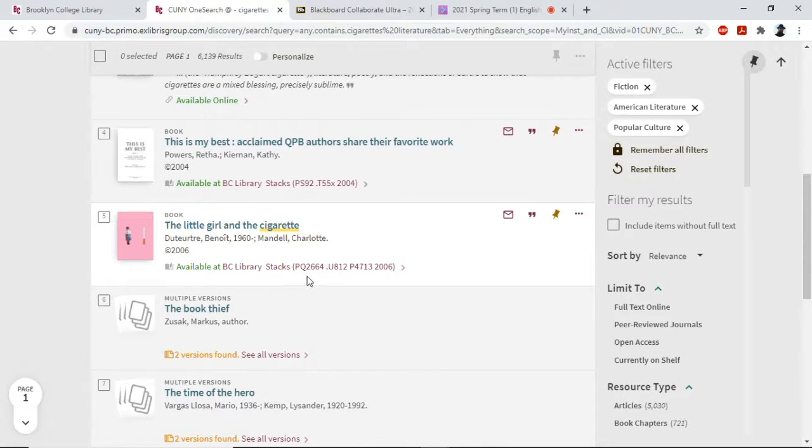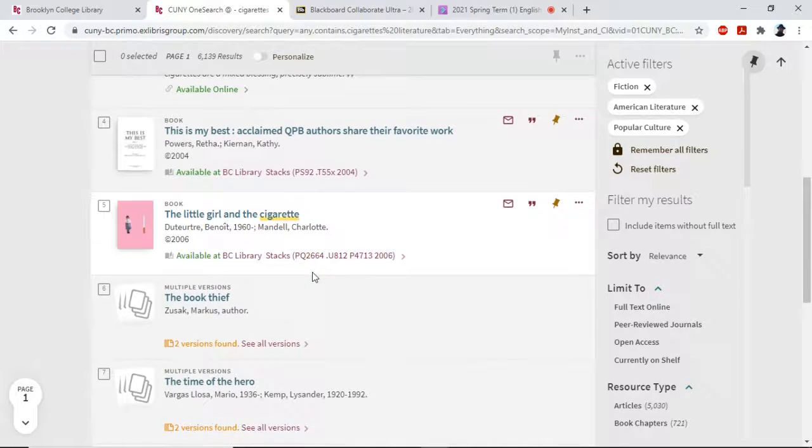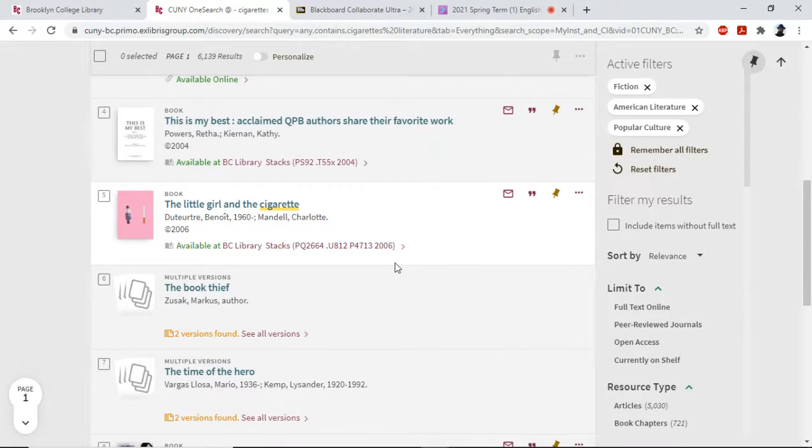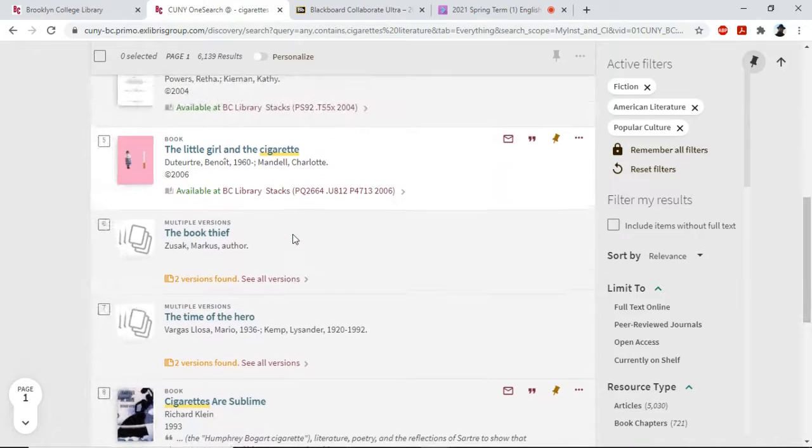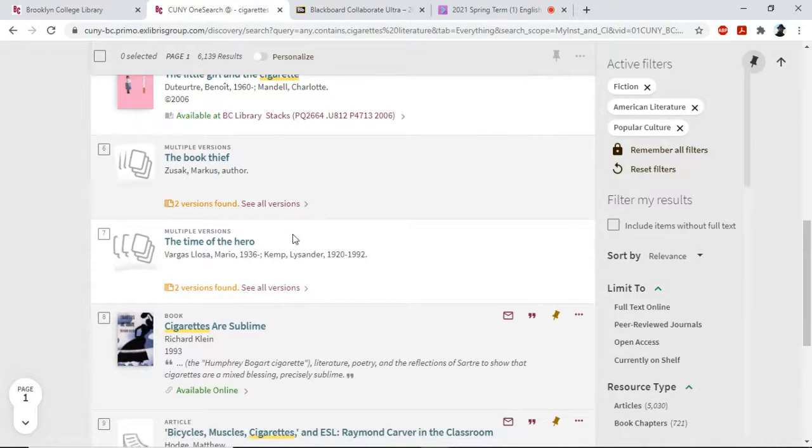you very much. Now, if things were normal, if you saw a book that was helpful and it said this, available at BC Library Stacks, then you'd want to actually go to the physical library and see if you could find that book and flip through the index and look at the intro and so on and so forth and see if it might be helpful. But I'm not expecting anyone to do that because of obvious reasons.